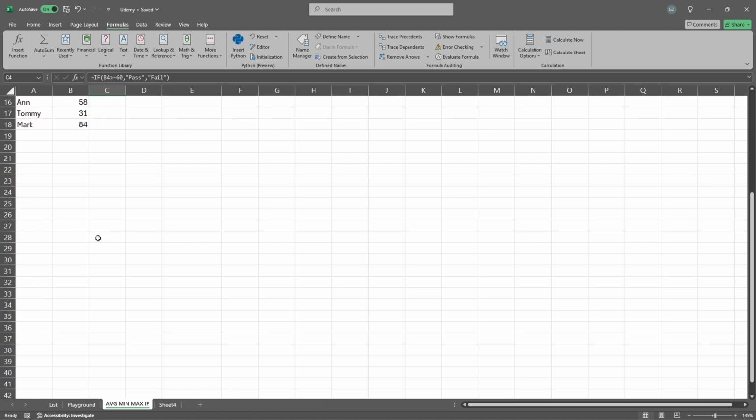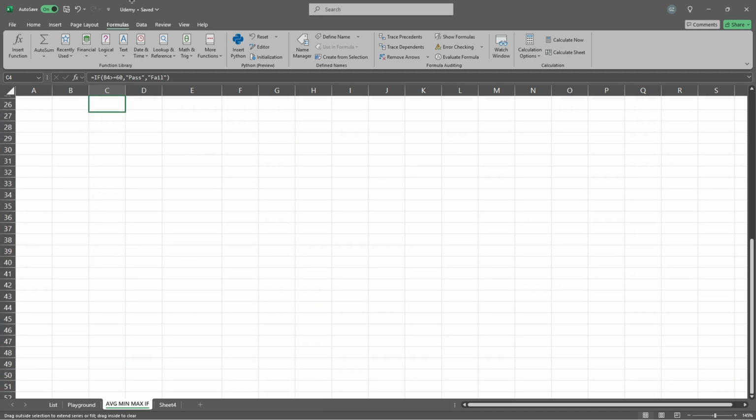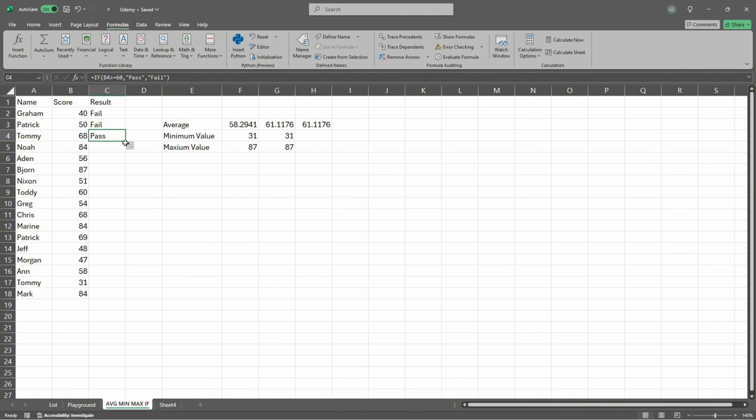But what if we have like 100 of them? It's not convenient to just go and wait until we fit it, because it could be 100,000, so there's an easier way. Just go to that square. As you see, there's that little cross. Double click here, and voila, we've got everything done.